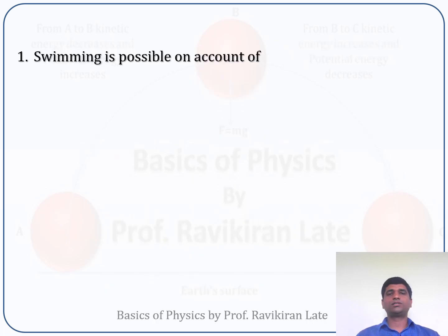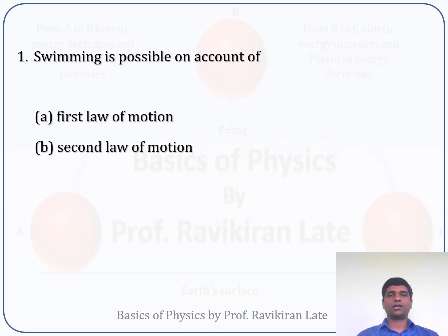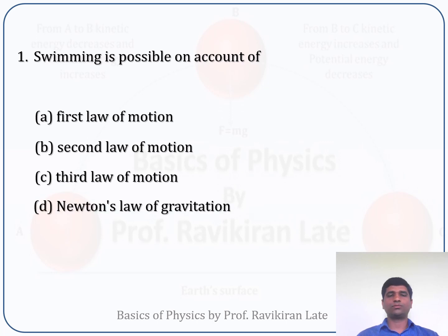The first question is, swimming is possible on account of, and the options are given. These are Newton's first law of motion, second law of motion, third law of motion, and the last option is Newton's law of gravitation.